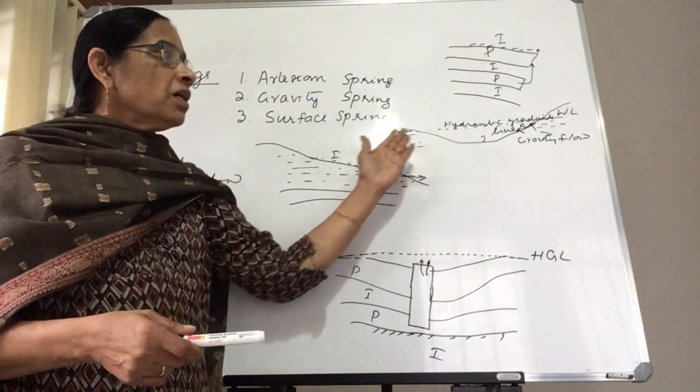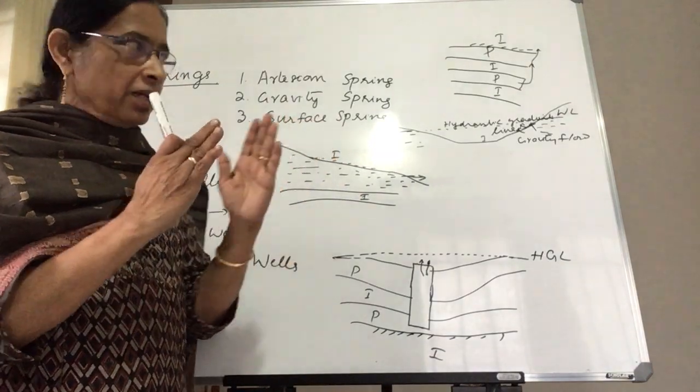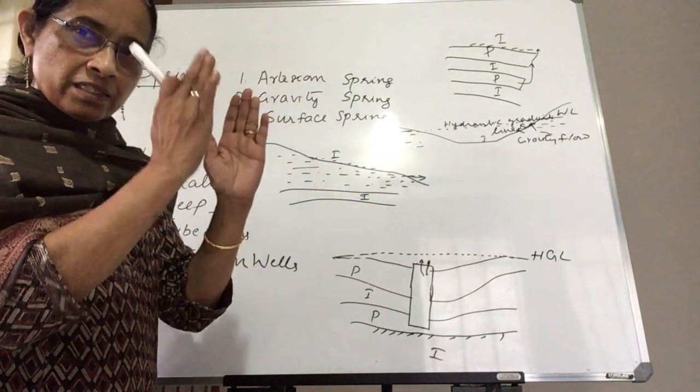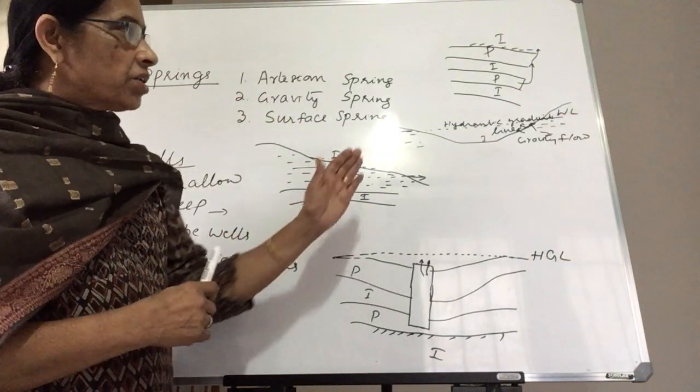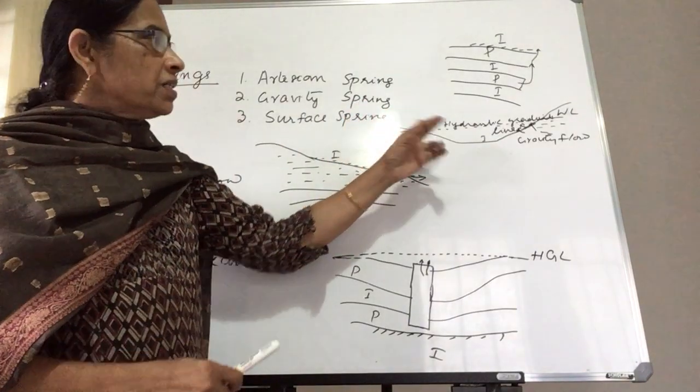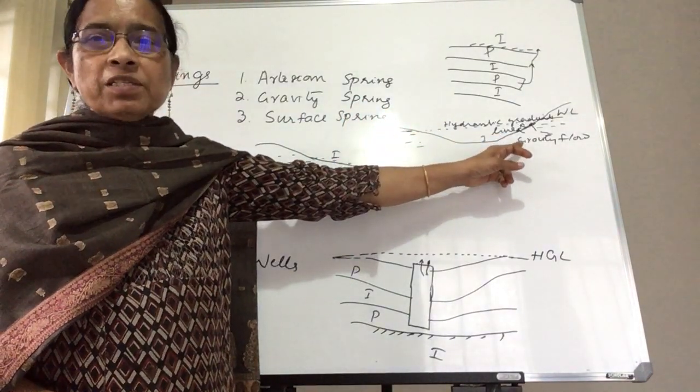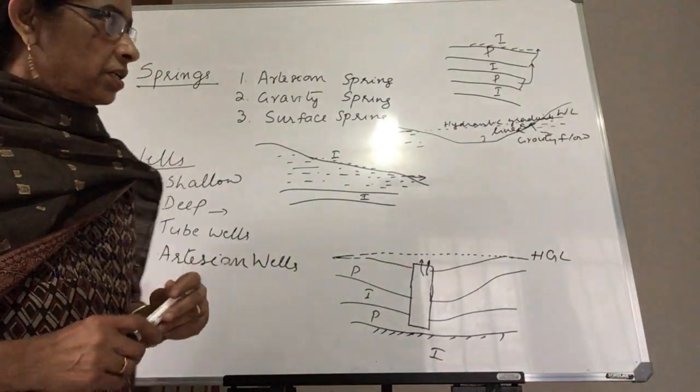How? Since the hydraulic gradient is in a slope or slanting condition and it is flowing downwards, the flow is taking place by gravity, not under pressure.